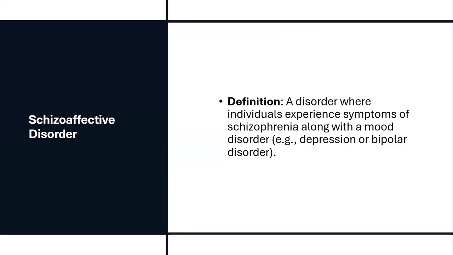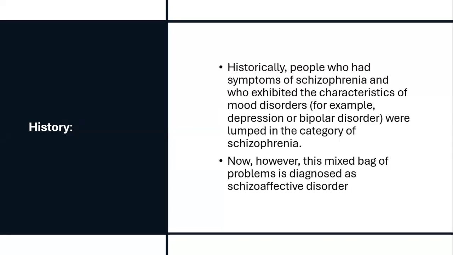Okay. So next we'll talk about schizoaffective disorder. In schizoaffective disorder, individuals experience symptoms of schizophrenia along with a mood disorder like depression or bipolar disorder. Historically, individuals who had mood symptoms with schizophrenia were clustered under the category of schizophrenia itself. But now we differentiate it.